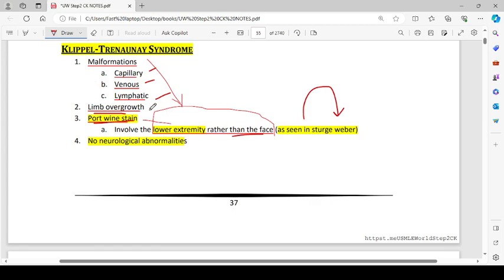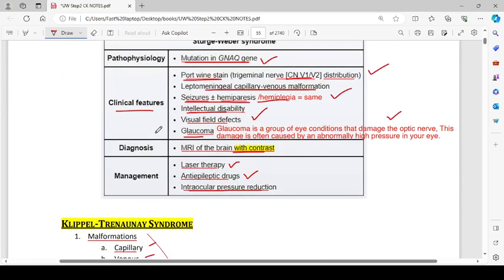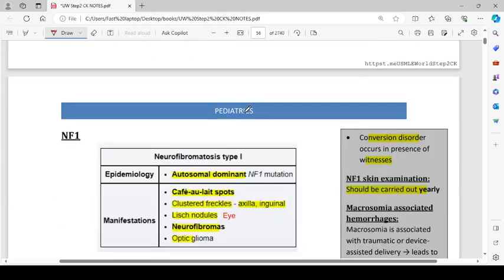So if the port-wine stain is present in the lower extremity, you must suspect Klippel-Trenaunay syndrome. And if it is present on the face, then you must suspect Sturge-Weber syndrome. The next point is that Klippel-Trenaunay syndrome does not have any neurological abnormalities, while Sturge-Weber syndrome has a bunch of them, like seizures, intellectual disability, visual field defects, and even glaucoma.